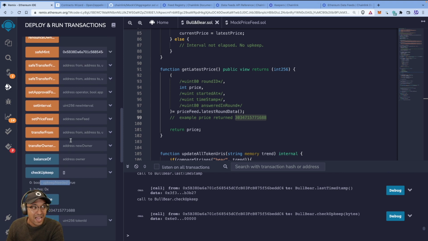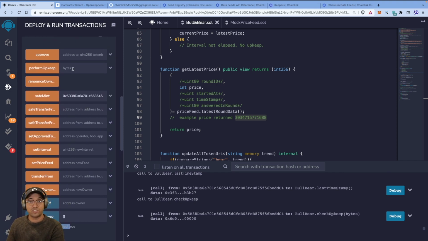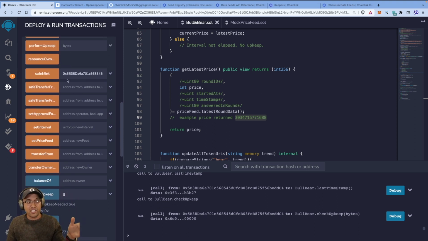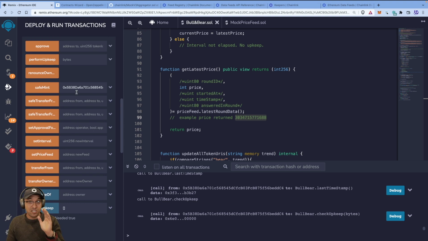Great. Now let's simulate what the upkeep would do, because once you register the keeper and it knows what the interval is, at every block, every time a block is added to the blockchain, it'll check your check upkeep and see if it's returning true. If it's returning true, your registered keeper is going to call your perform upkeep function.